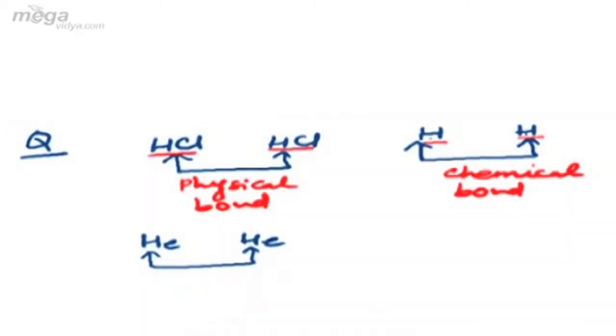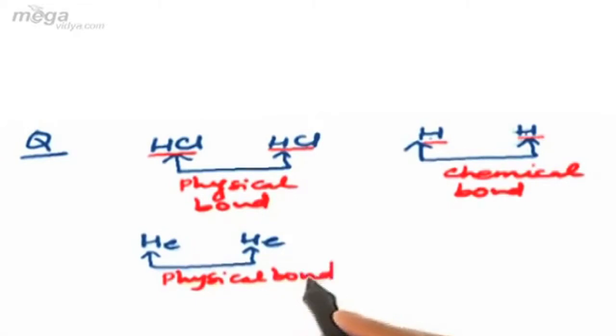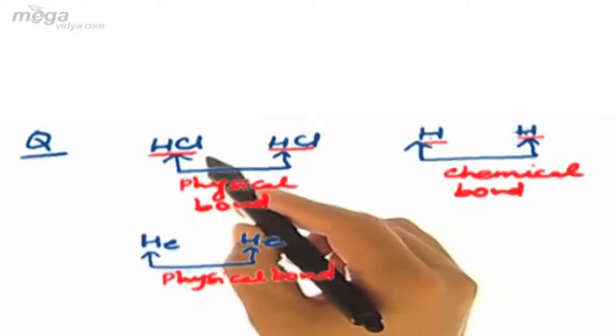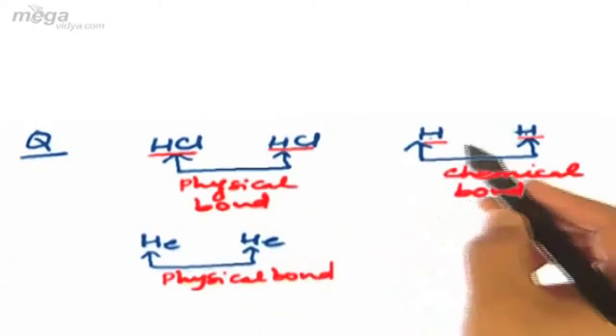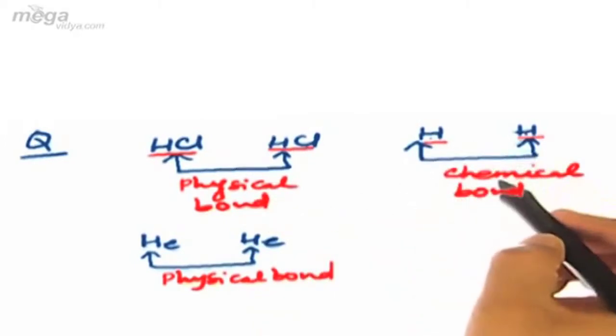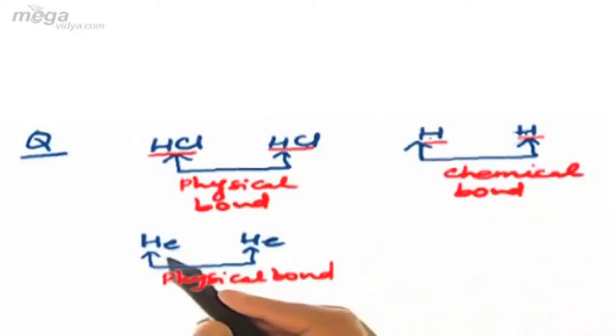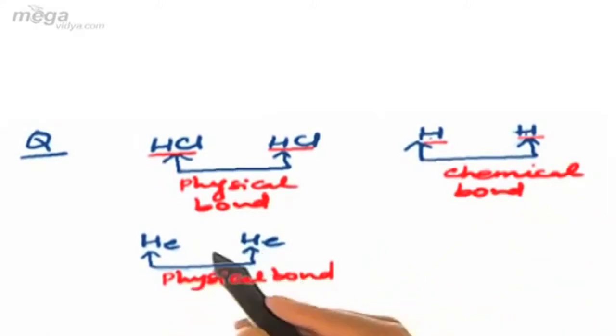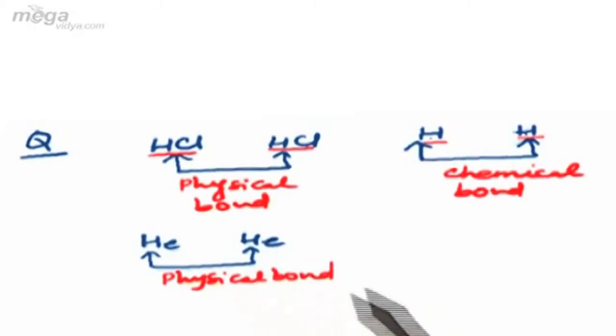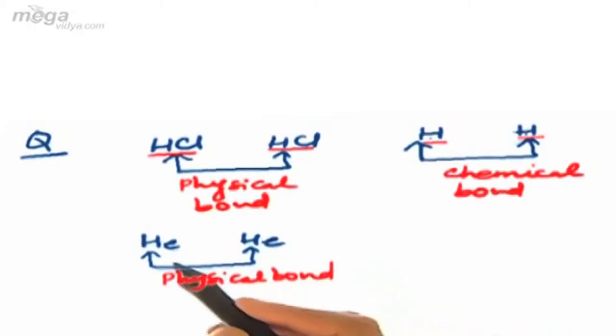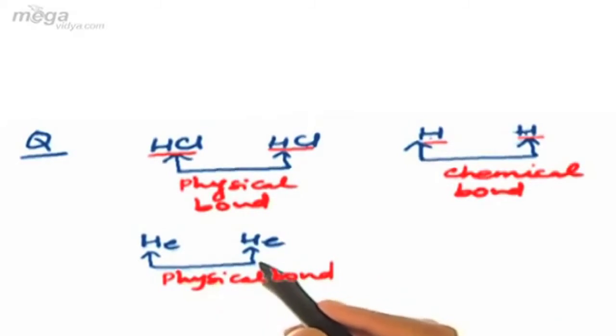So although these two atoms are in their atomic state, due to their stable configuration they will undergo physical bonding. So we can conclude here that in case of two molecules the bonding will be physical. In case of two species in the atomic state, the bonding will be chemical. And in case of two atoms, if they are inert gases, then again the bond will be physical. The reason is that the inert gases, that is the 18th group elements, have inert gas configuration, that is stable configuration, so they do not undergo any kind of electronic involvement during bonding.